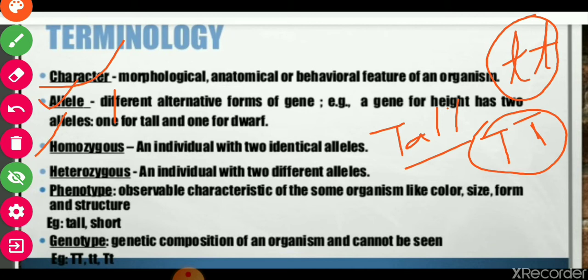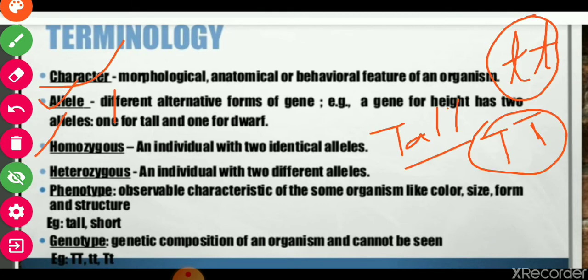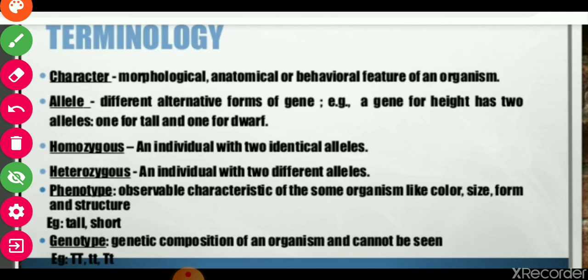Then heterozygous, see the heterozygous condition. What is heterozygous? An individual with 2 different alleles, like you consider the plant of F2 generation having tall characteristics and genotype is capital T and small t.